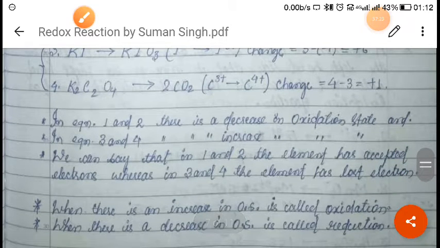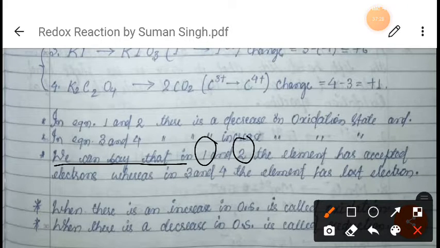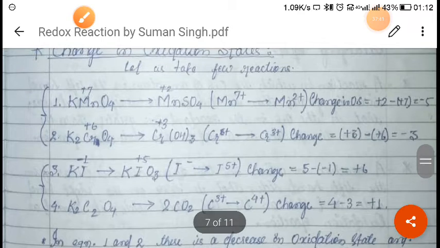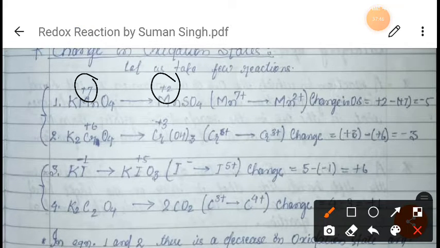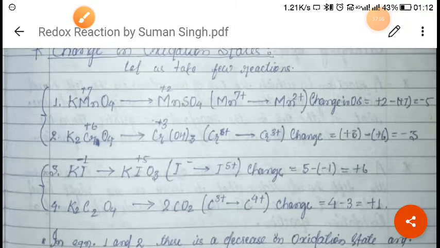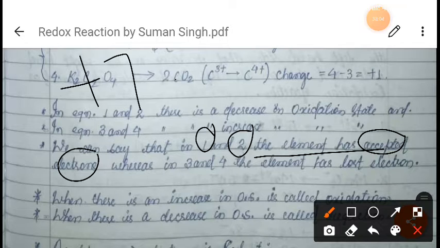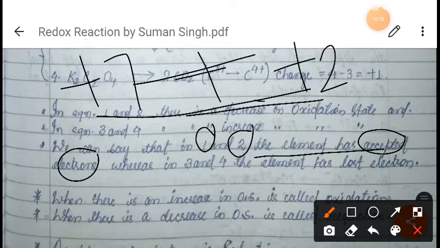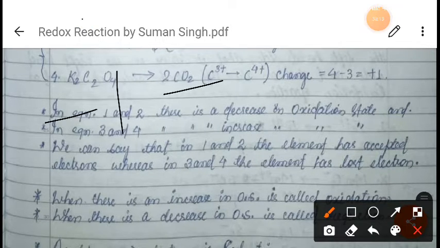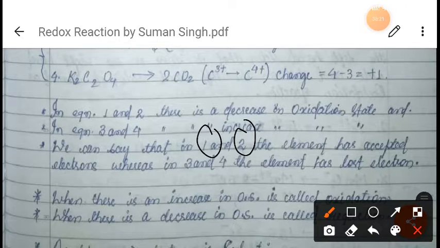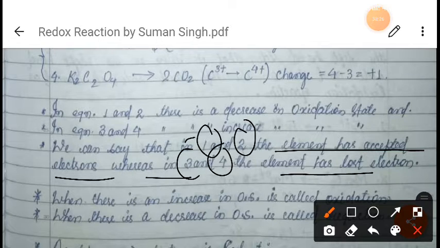Hence we can say that in equations 1 and 2 the element has accepted electrons, whereas in equations 3 and 4 the element has lost electrons. This is a little complicated, so try to understand it. Changing from +7 to +2 means it is accepting electrons. Changing from -1 to +5 means it is donating electrons.